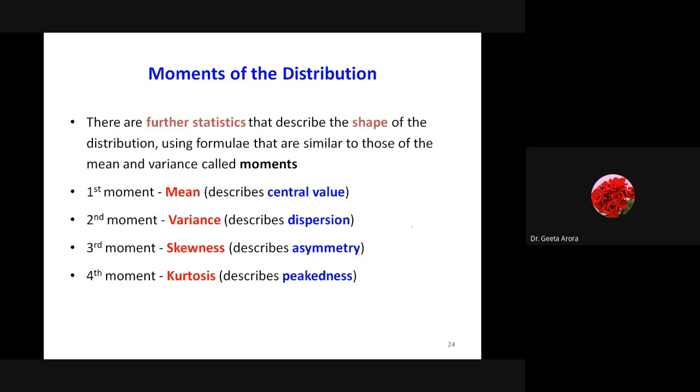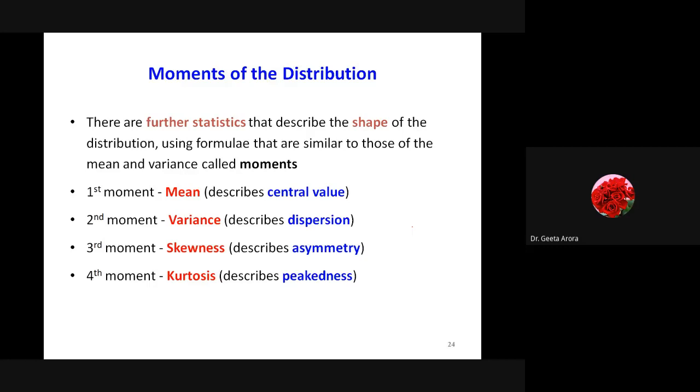Now directly it's not giving either the variance or the skewness. We know how to calculate the variance: E(x square) minus (E(x)) whole square. So here we are using the second moment. And if we talk about skewness, how have we calculated it? We have calculated mu3 square by mu2 cube. Correct? Mu3 square by mu2 cube gives me the skewness. So here we are actually using mu3. That's why we say that the third moment shows the skewness.